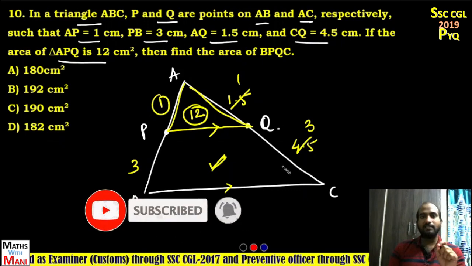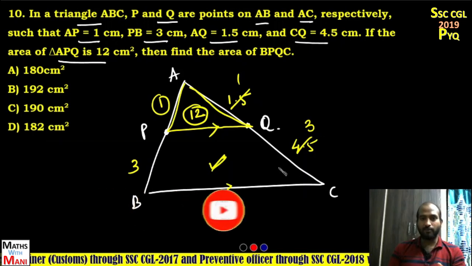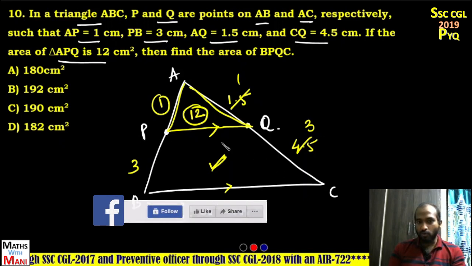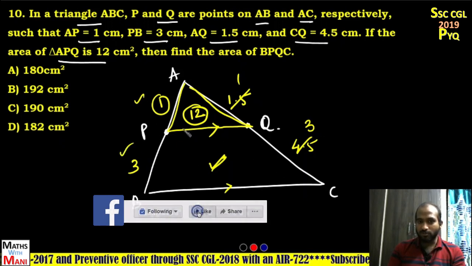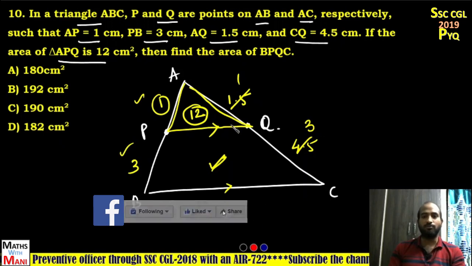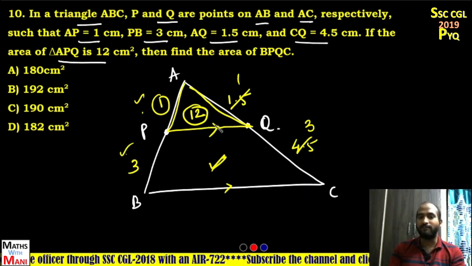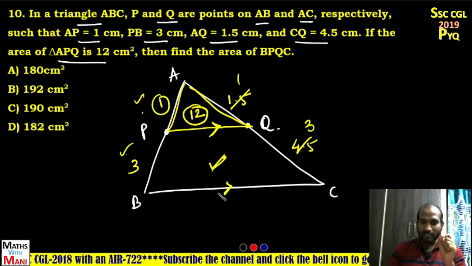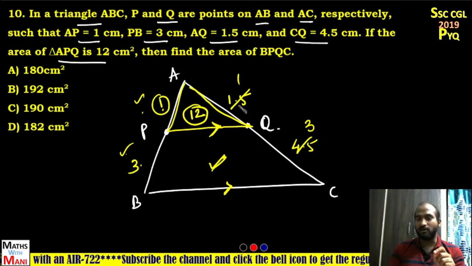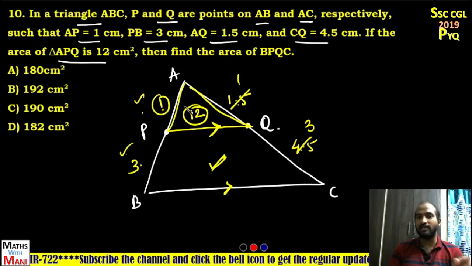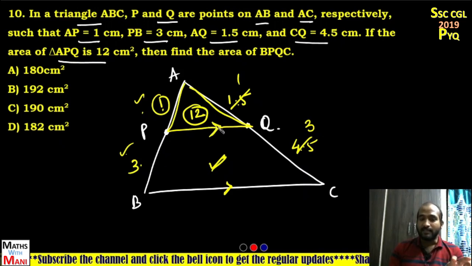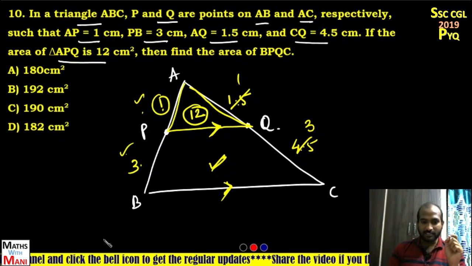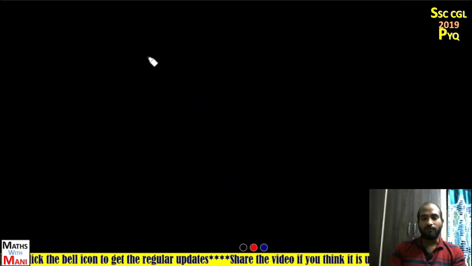In the parallel lines concept we already dealt with this method, and also in Thales theorem I told you. Whenever two lines are parallel, these two ratios are equal, and vice versa is also true. That means if these two ratios are equal, then definitely this line will be parallel to the base. Based on that property, here it is 1:3, here it is also 1:3. That means AQ by QC and AP by PB are equal. That's why the line joining PQ becomes parallel to BC. Now since it is parallel, what do you have to do after that?